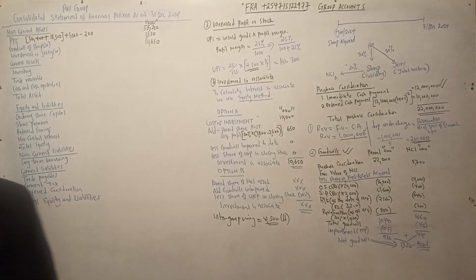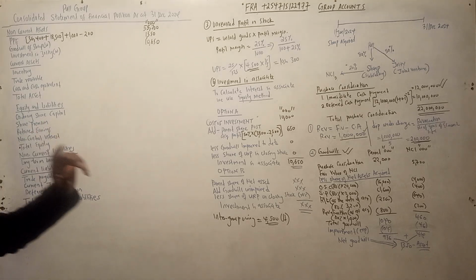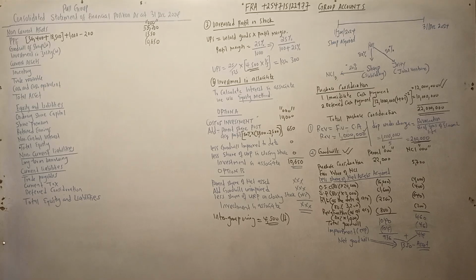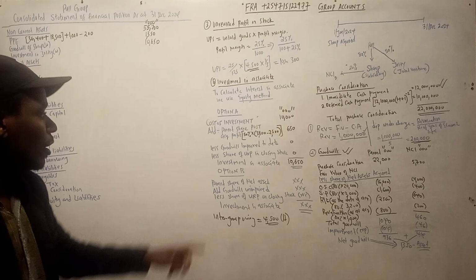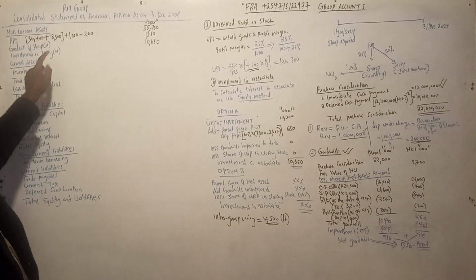So in our balance sheet, the first item is PPE. We have managed to take the one for the parent, that is the Pool Limited, and the one for the subsidiary, that is the Sharp. Then investment in Sharp, that is the investment in subsidiary, will be replaced by the goodwill. Then investment in jewelry will be replaced by the investment in associate.